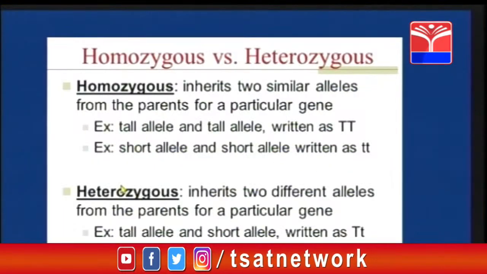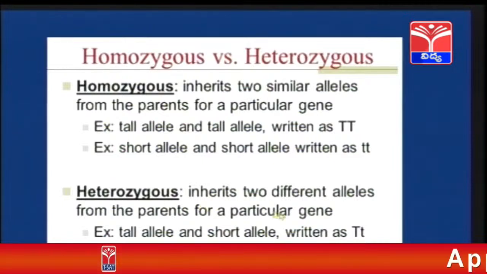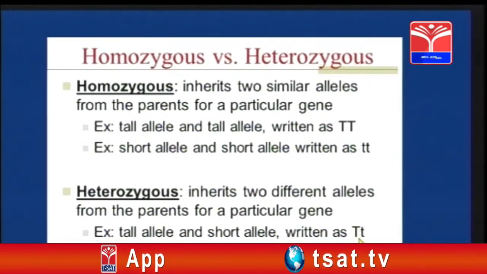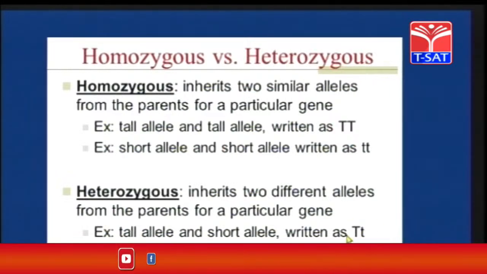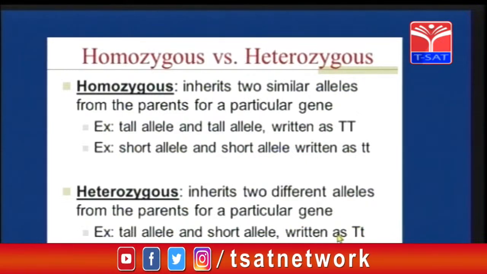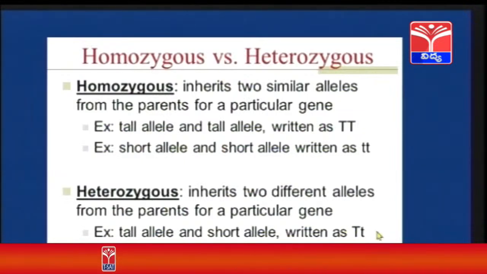Now heterozygous. Heterozygous, hetero means different. Over here you can see the alleles are different. That is capital T and small t are present. 2 alleles are present but they are different. One is capital and one is small. Now children, you might be confused. Capital T and small t is there. So is it tall or is it short?